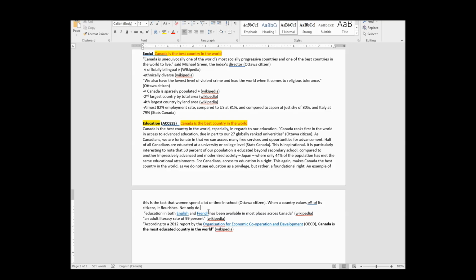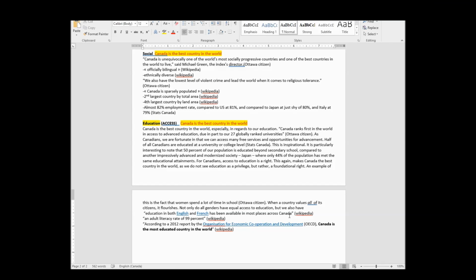Not only do all genders, I don't know if that's really the word I want to use, but let's say not only do all genders have equal access to education, but we also have education in both English and French available in most places across Canada. I like this fact, but it's not powerfully written enough that I have to keep it written like that.